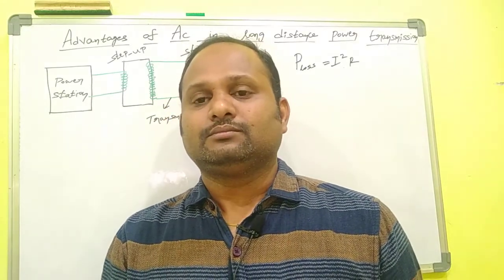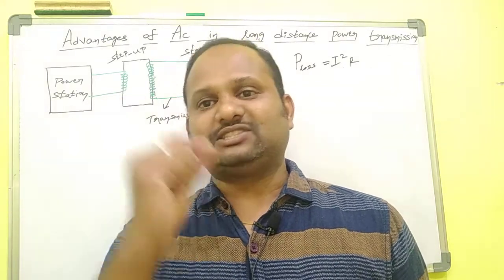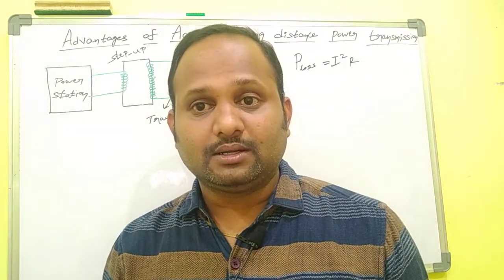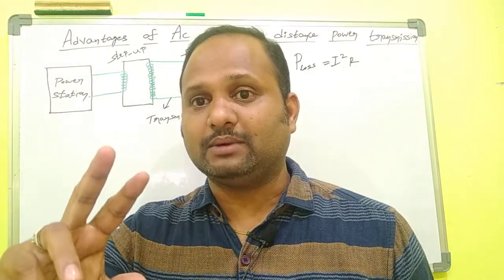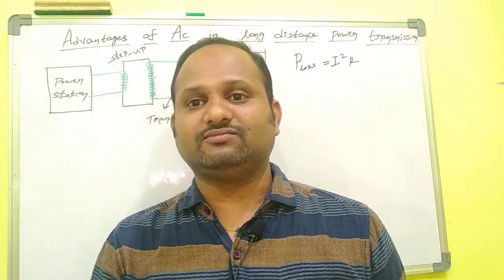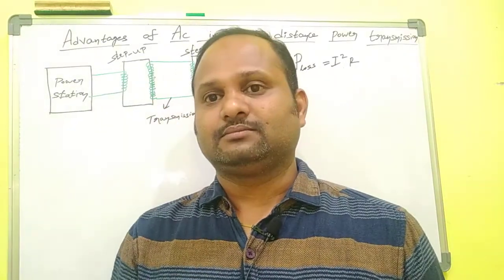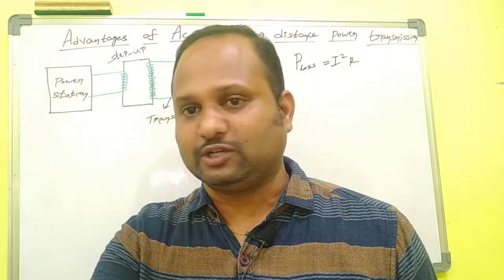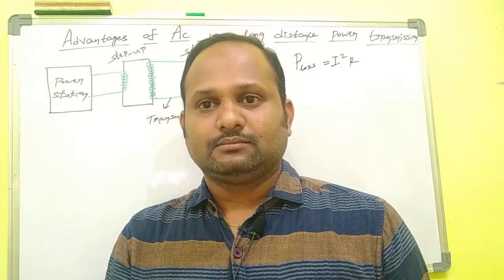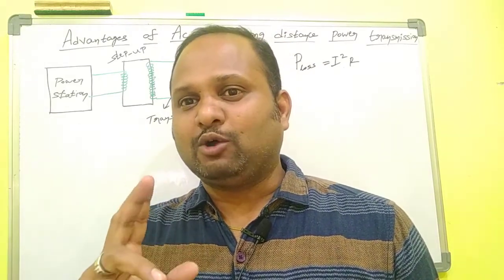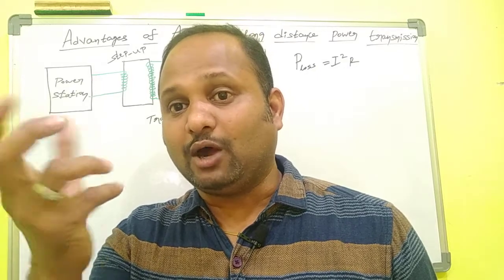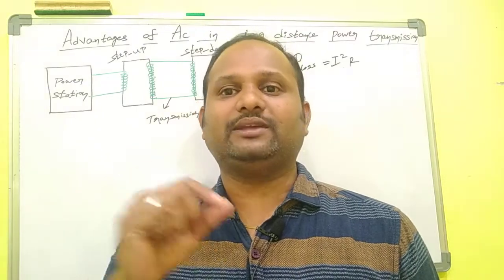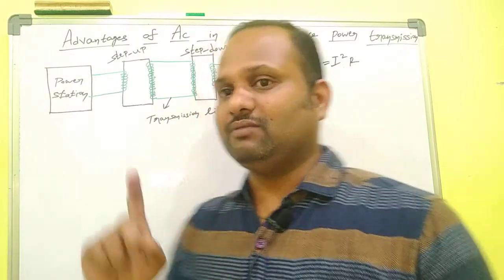How? We can make use of the step up and step down transformer. The step up transformer increases the voltage with respect to the input voltage. The step down transformer decreases the voltage with respect to the input voltage. We know this very well. When the transformer increases the voltage, it does so by decreasing the current. That is the point, because we want to decrease the current.